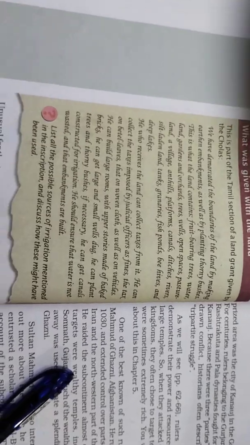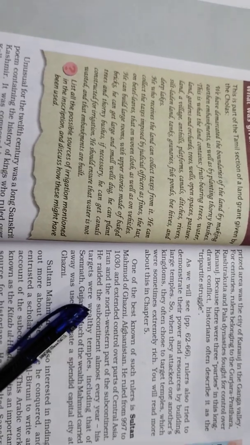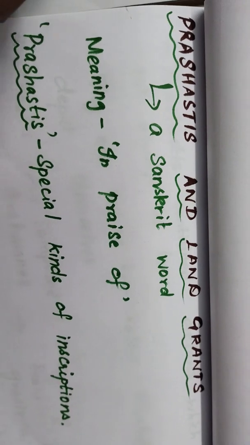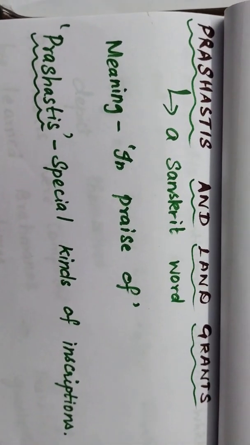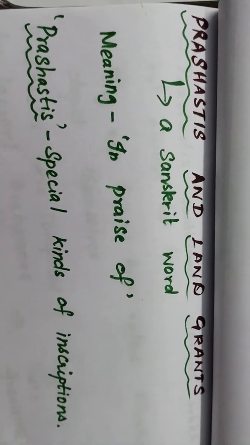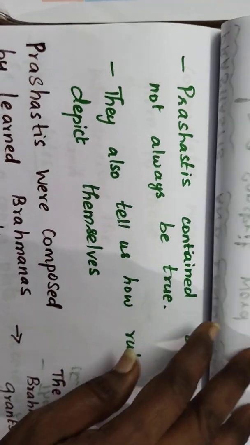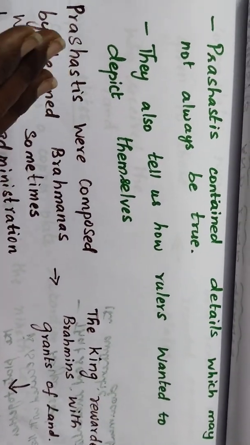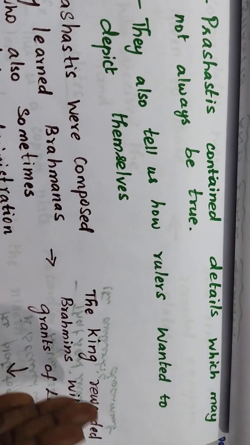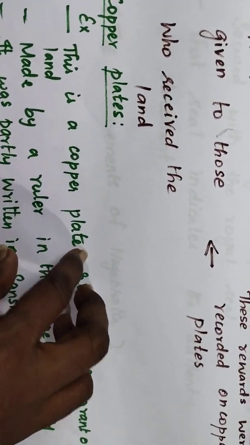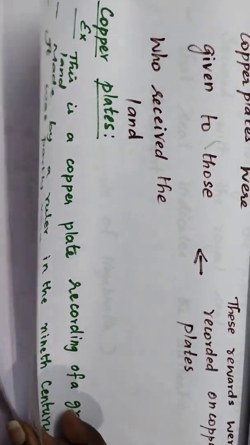So today's chapter we learnt about what we mean by Prashastis, right? We learnt about the Prashasti and the land grant. Here we learned that Prashasti is a Sanskrit word which means in praise of, and it's an inscription about the ruler. We learned what are the things it contained and how it was composed, and what are the things that can be given, and what are the things included in the copper plates, and how it has been declared for the users.